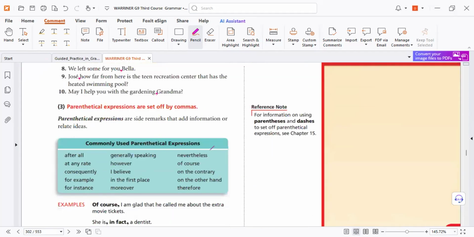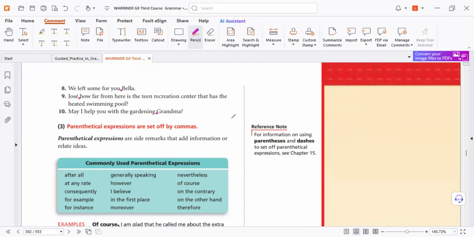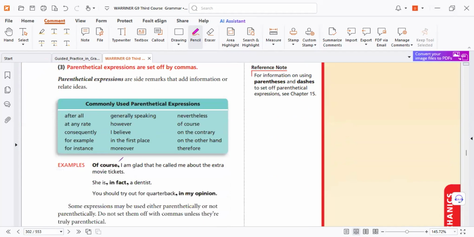Here again, we have something very, very, very important. Parenthetical expressions are well studied in detail, but imagine them as non-essential. In the middle, you need two commas. At the beginning, a comma after. In the middle, two commas. At the end, a comma before, as I told you. That's why. But what is the importance of the use of these expressions? To connect ideas.